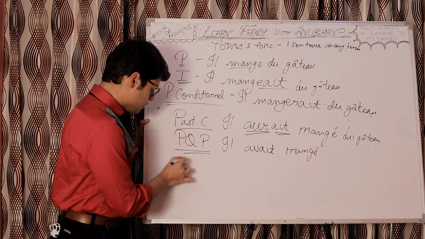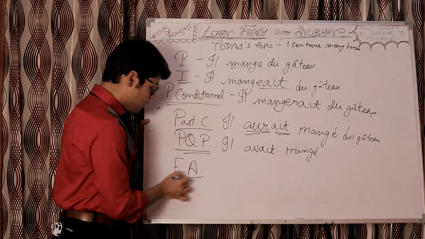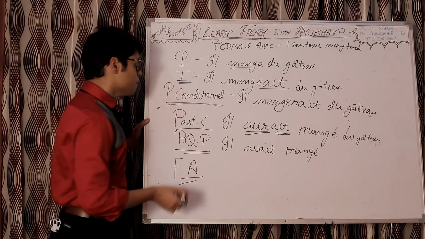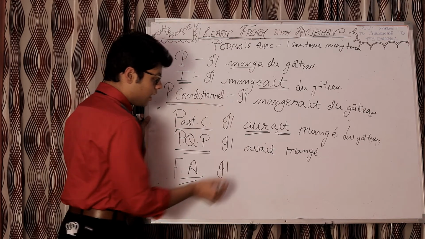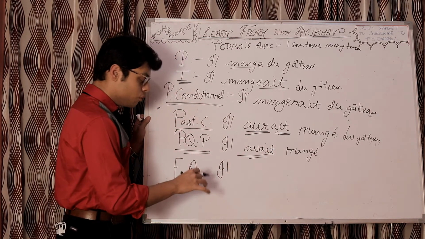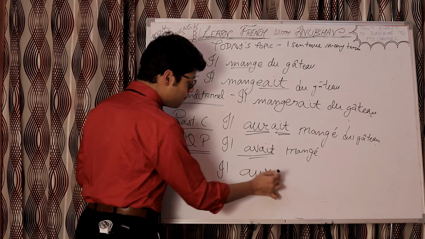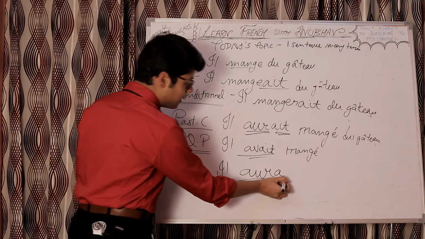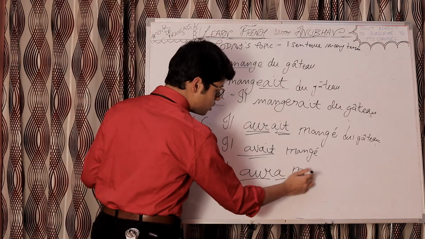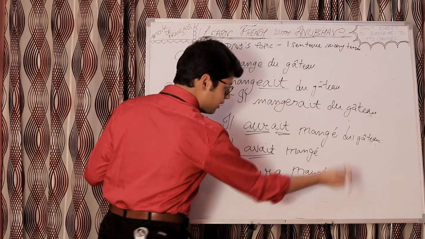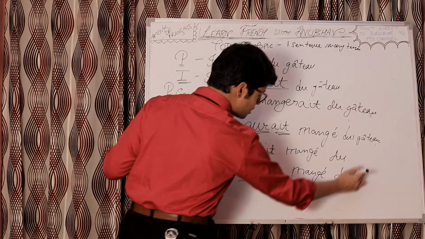Now, talking about the next form, futur antérieur, FA, futur antérieur, or future perfect. So we have il, then the auxiliary verb's futur simple form, which is aura, the stem part and then the futur simple ending, il aura, and then the past participle, mangé. And then the rest of the sentence, quite obvious.